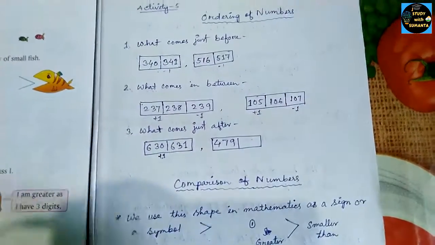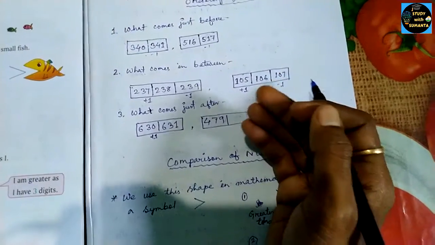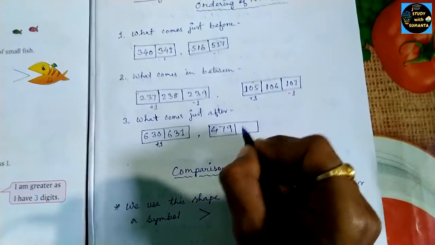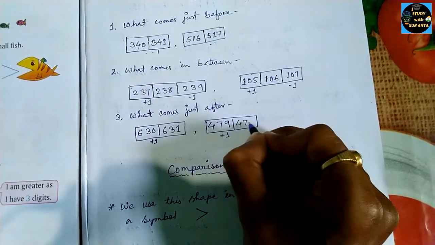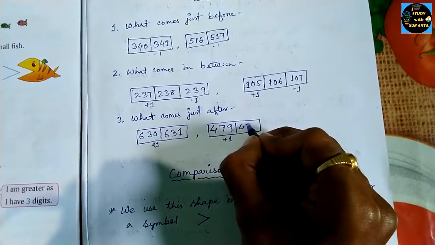After this number, what comes next? It's simple: add 1 to it, and you will get the number 480.